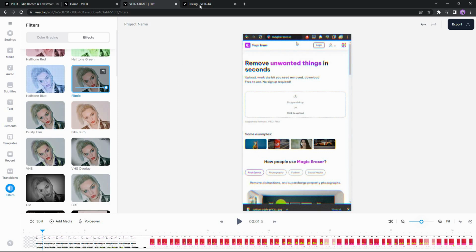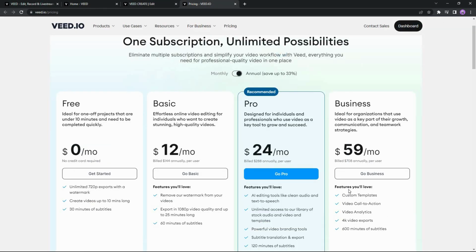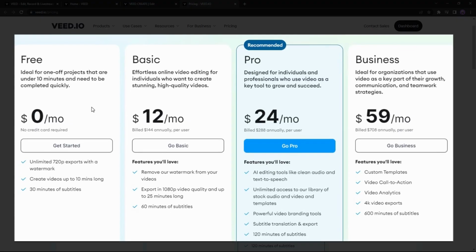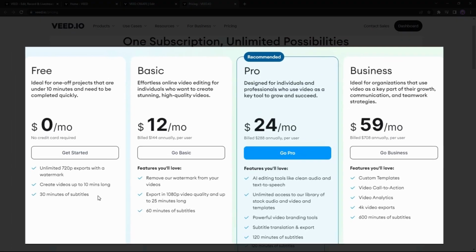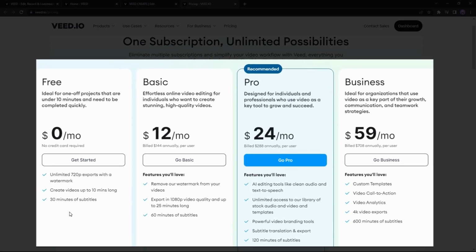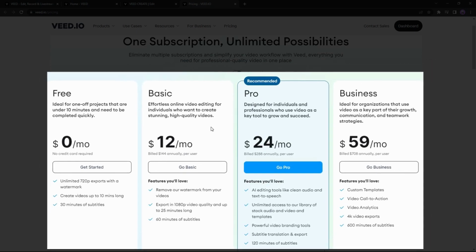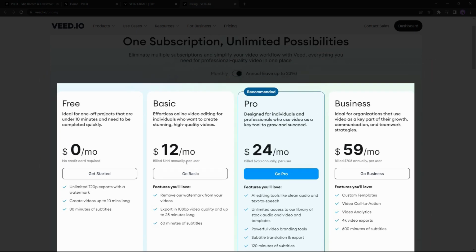Now let's have a look at the pricing of this amazing AI video editor. So there is a free plan that allows you to make 10 minutes of video and 30 minutes of subtitle adding. The annual basic plan costs $12 per month. The Pro costs $24 and $59 for the business plan. There is also a monthly plan which is $18 for basic, $30 for Pro, and $70 for business.